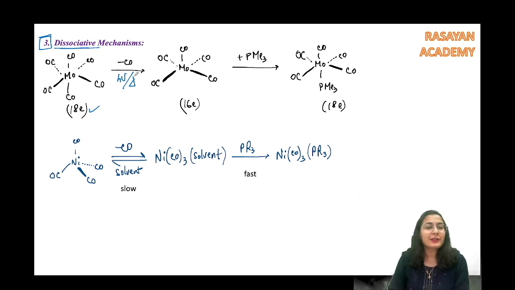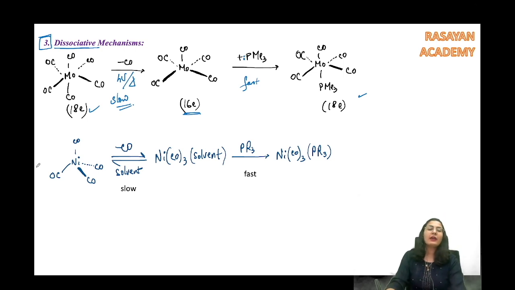So it is going to lose a carbonyl. The first step is going to be a slow step. As always, it is like an SN1 type mechanism. It gets you a 16 electron square pyramidal complex. After that, the incoming nucleophile is going to attack and give you this complex, which is going to be a fast reaction. All right, so this is a very basic thing, you have seen it many times.